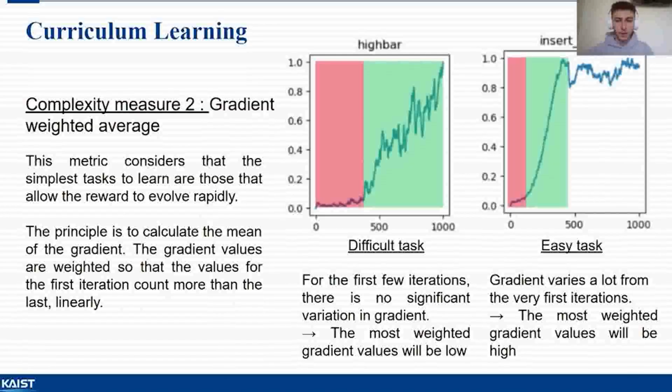The second metric considers that the simplest tasks to learn are those that allow the reward to evolve rapidly. To achieve this, it consists in calculating the mean value of the gradients. The gradient values are weighted so that the values of the first iterations count more than those of the last, and this linearly. The aim is to favor curves that increase in value from the very first iterations. In the example, the red rectangle represents the number of iterations required before the model shows a significant gain in reward. We can note that the difficult task has a larger red rectangle.